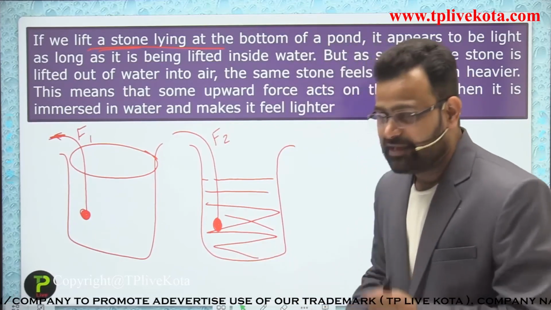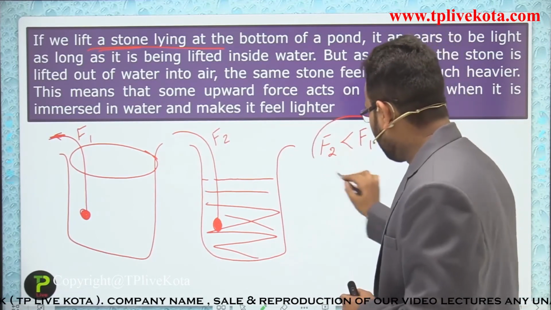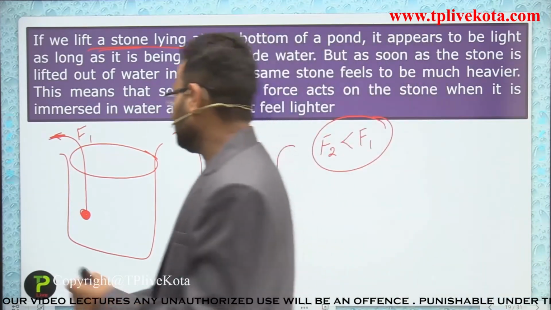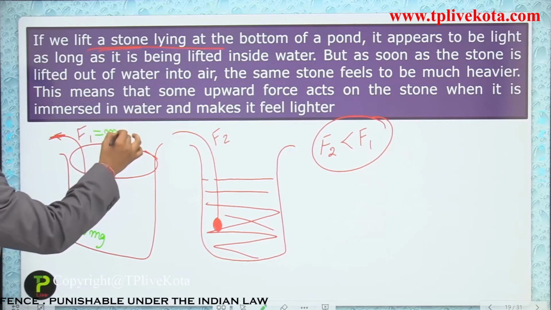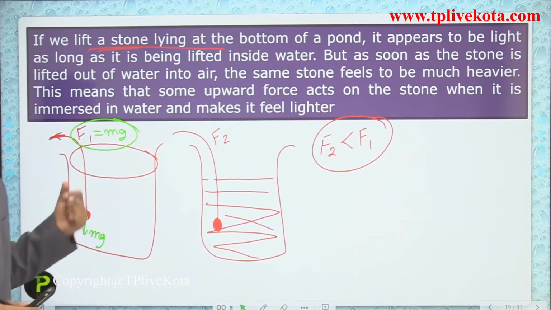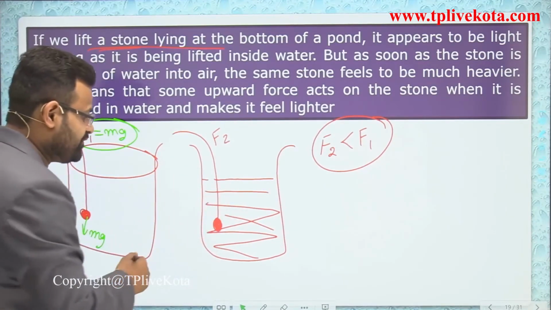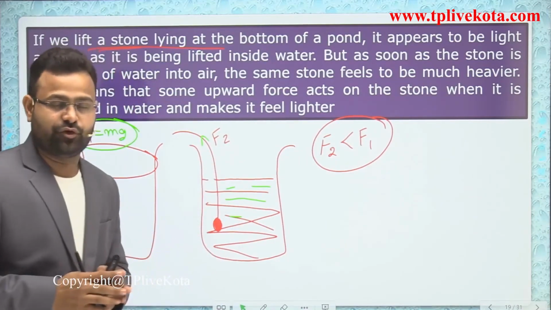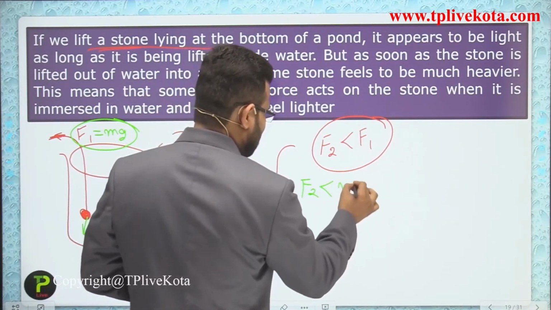When you compare those forces, you feel that F2 is less than F1. Why is it less? Dear students, every object applies a force in a downward direction, it has mg. So F1 is equivalent to mg. You feel that weight, the force equivalent to the weight of that stone. But in the container filled with water, you experience a force F2. That F2 is not equivalent to mg, it is less than mg.